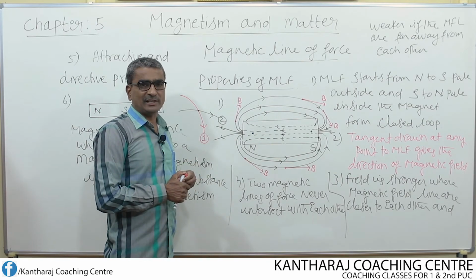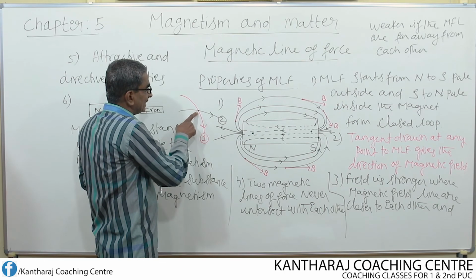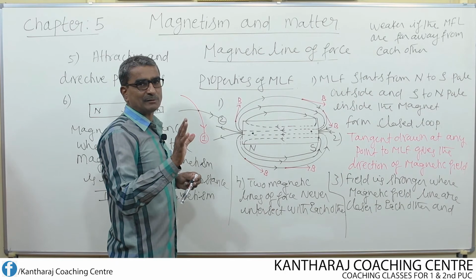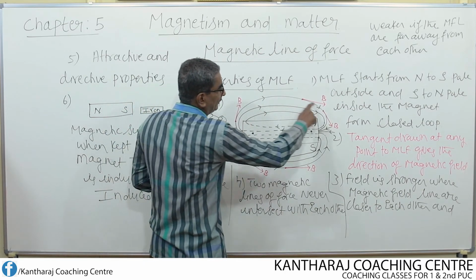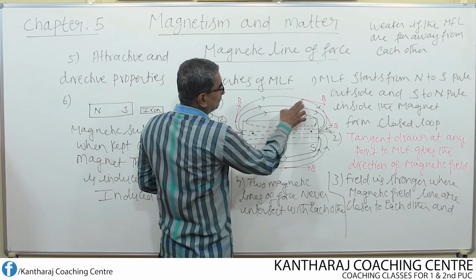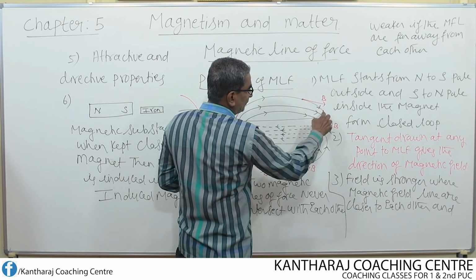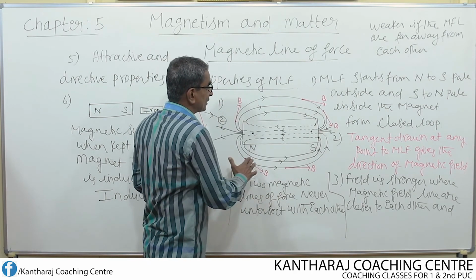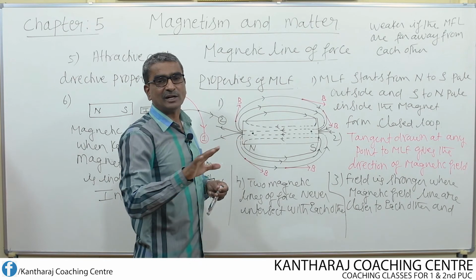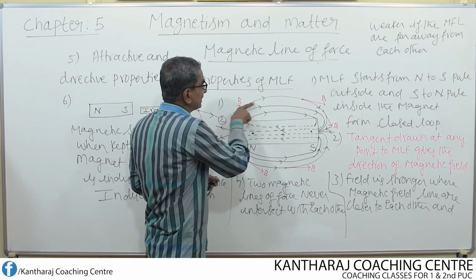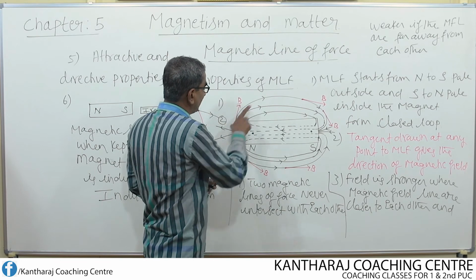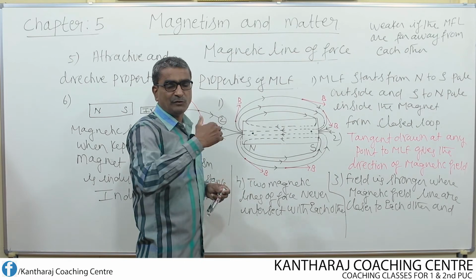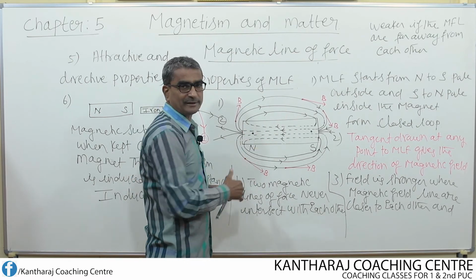What will be the field direction here? Then there exists always only one field direction at a given point. At one point there must be only one field direction. This already we have found out from this figure. Look here, at this point only one field direction like this. At this point the field direction is like this. This also clearly shows that the magnetic field direction all around a bar magnet do not remain same. Continuously the direction of the magnetic field is changing from point to point. At this point it is like this, at this point it is like this, whereas at this point it goes like this. So the field direction continuously keeps changing from point to point.